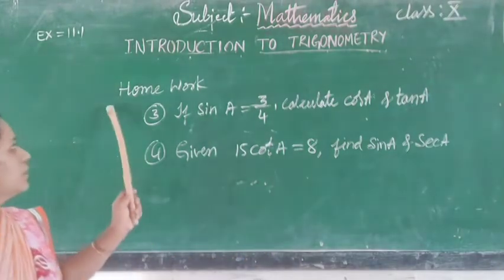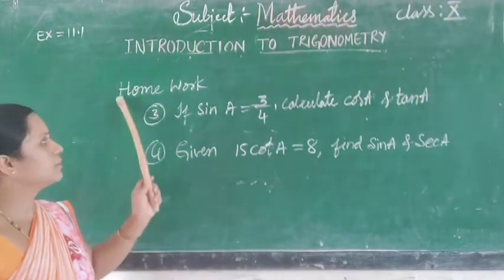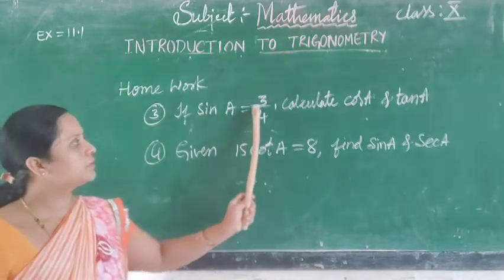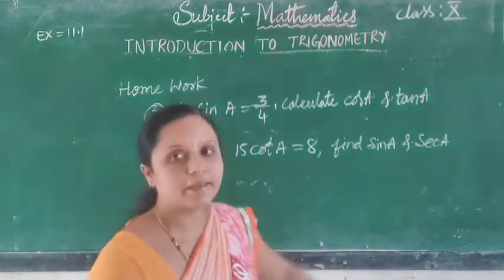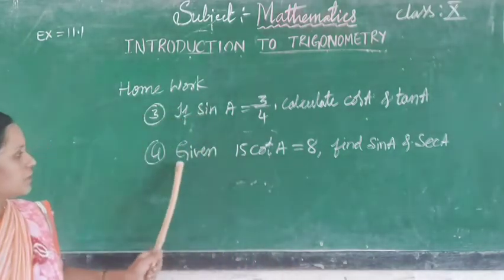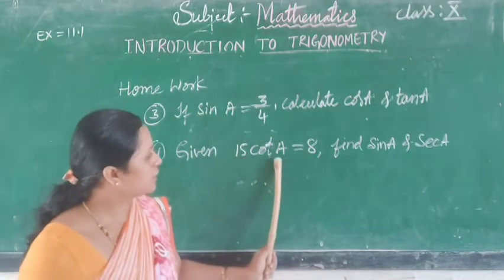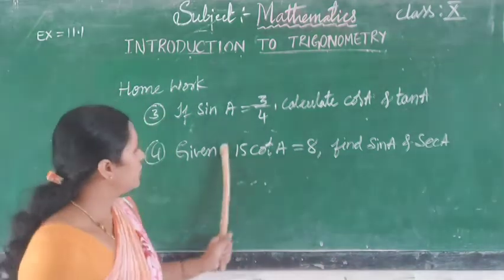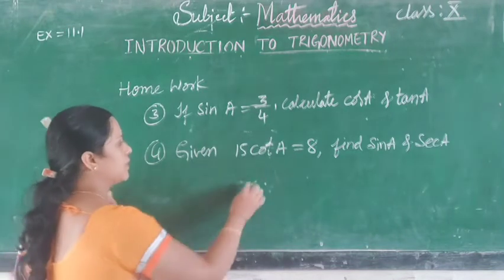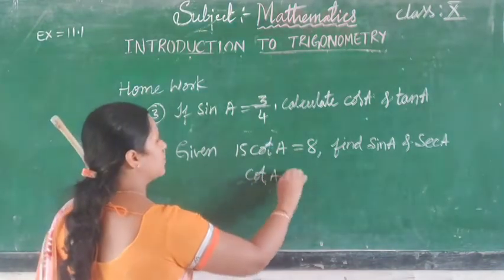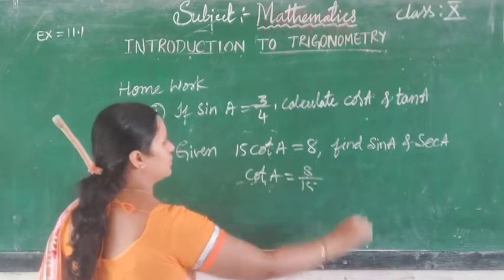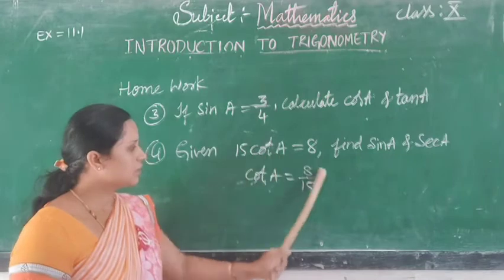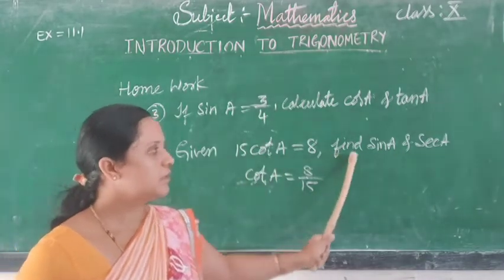Students, you take these 3 problems as homework. Here the third problem is, if sin A equals 3 by 4, calculate cos A and tan A. And the fourth one is, it is given 15 cot A equals 8, find sin A and sec A. So 15 cot A equals 8 can be written as cot A equal to 8 by 15. So you take cot A equal to 8 by 15 and then you can find sin A and sec A.